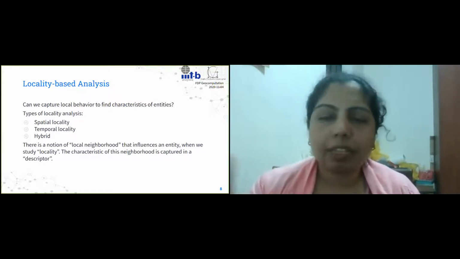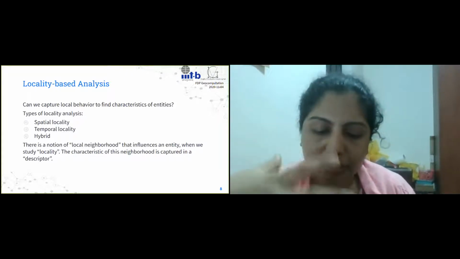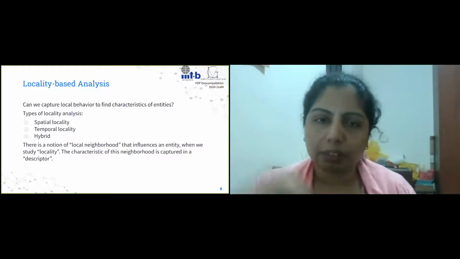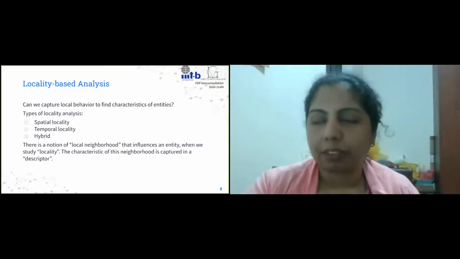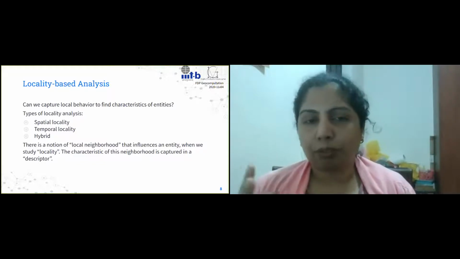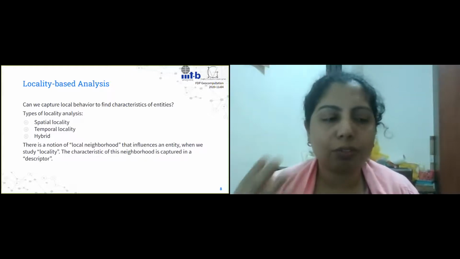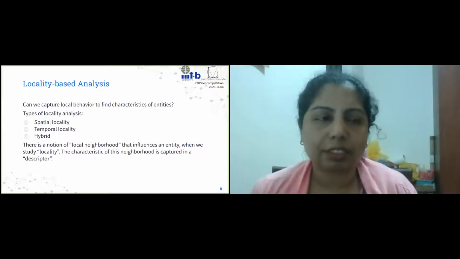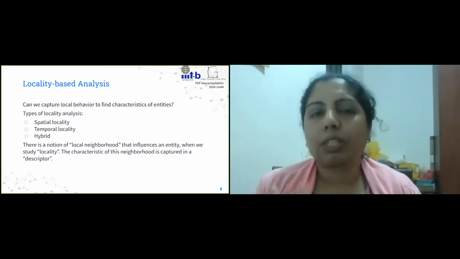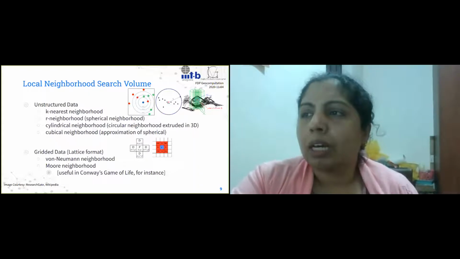So in that regard, we use locality. Now, locality just means that we are capturing information of things around the entity that we are talking about, the point that we are talking about. And this information is now stored in something called the descriptor, right? So a descriptor, you can think of it as just another data structure or a placeholder where you're going to store the information about the locality of a particular entity. Okay?